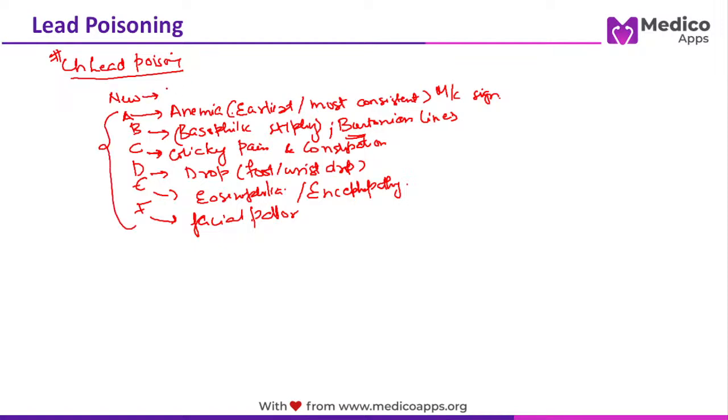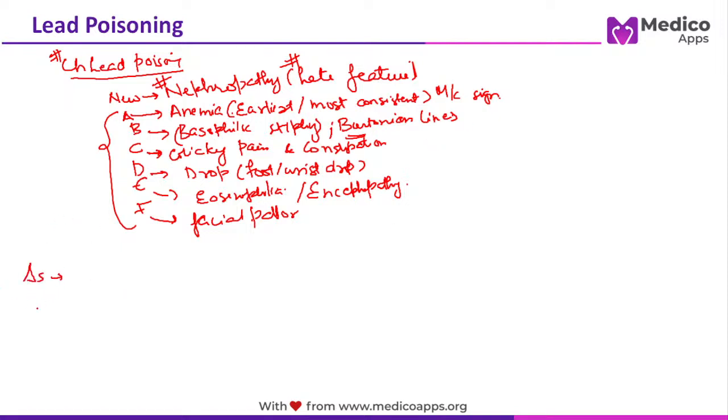N stands for nephropathy. Now remember, nephropathy is a very late feature in cases of chronic lead poisoning. Again, a very important MCQ here. In this simple thing, whatever I have talked to you, there are so many MCQs which have already been asked. Now, how do we do the diagnosis?